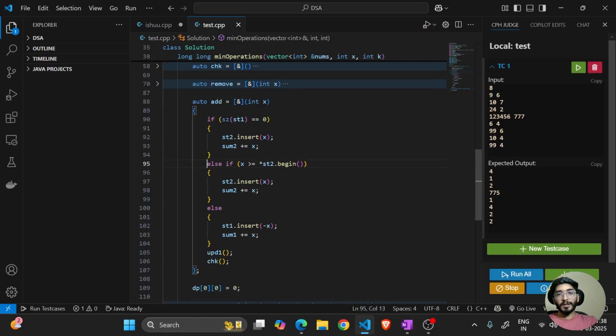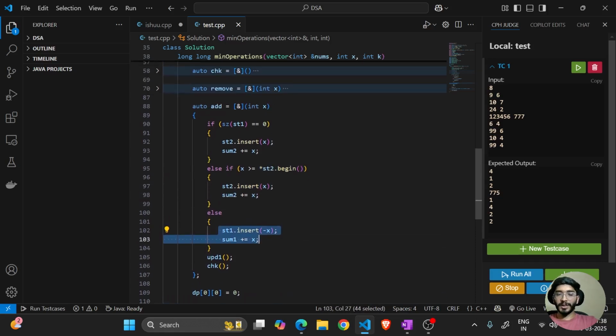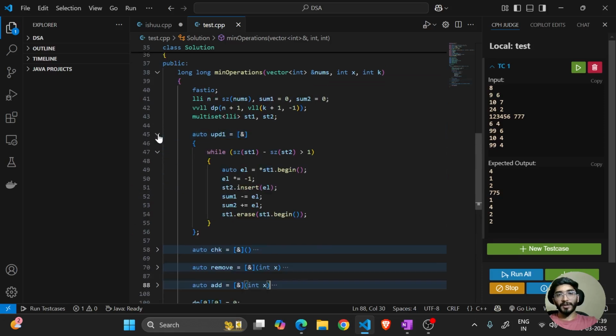Otherwise, if my set 1 is not empty, it means both set 1 and set 2 have some elements, then I'll compare with the previous median, whether my current element is greater than that. Then I will put it into set 2, otherwise I'll put it into set 1. And once this is done, I'll update and check whether my sets are balanced or not.